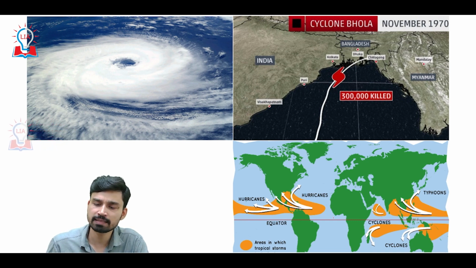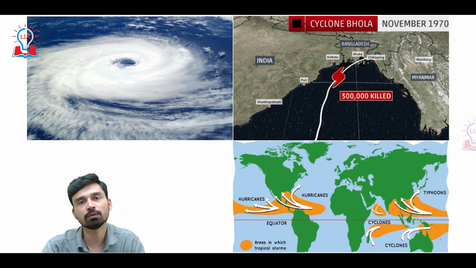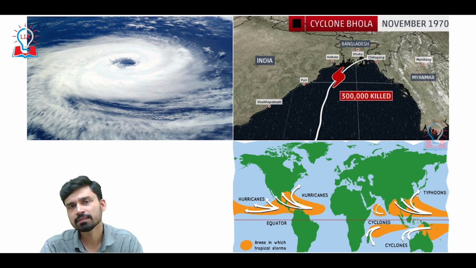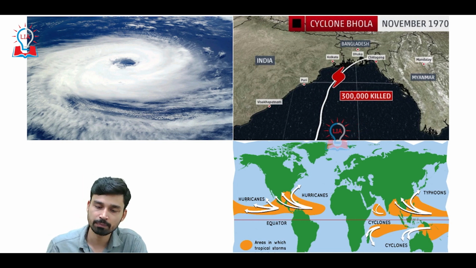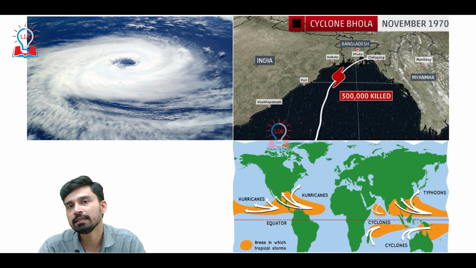If you try to understand the cyclonic regions of the world, on this world map we can see the yellow regions are where the maximum development of tropical cyclones occurs. Tropical cyclones refer to cyclones which originate between 10 degrees north to 30 degrees north and 10 degrees south to 30 degrees south on both sides of the hemisphere. These are called cyclones in the Indian Ocean, typhoons in the Pacific Ocean, and hurricanes in the Western Atlantic and the Eastern Pacific Ocean.